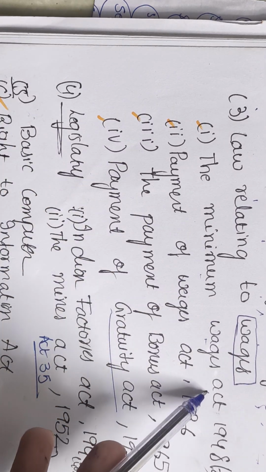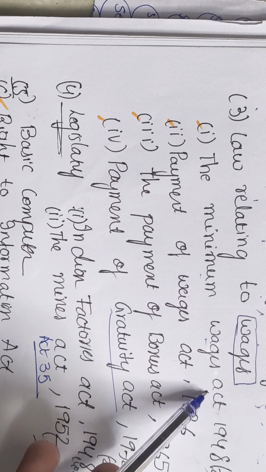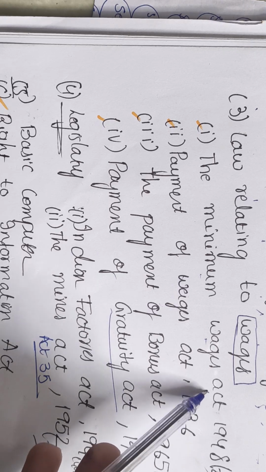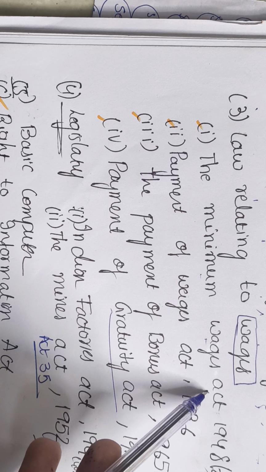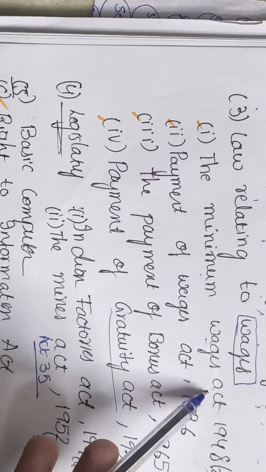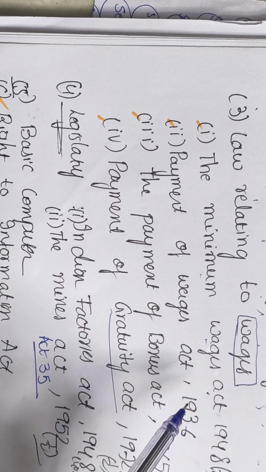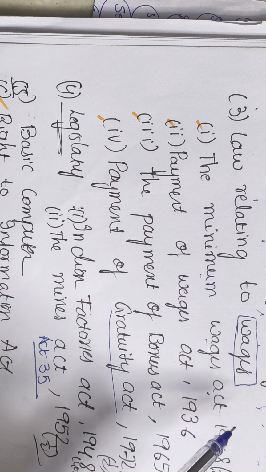The Minimum Wages Act, like I said before, is about how much money should be paid to the employee for their work. Eight hours working, nine hours, or in some factories they may require ten hours, and there will be a break. In between, they should not work for one or two days.